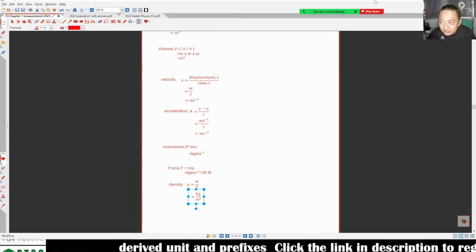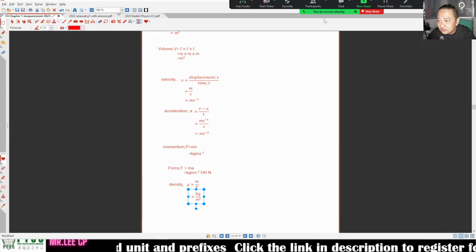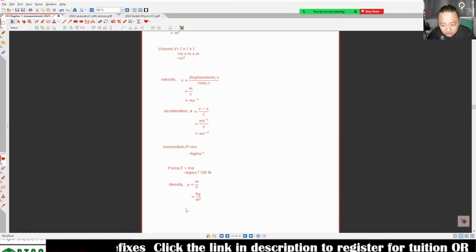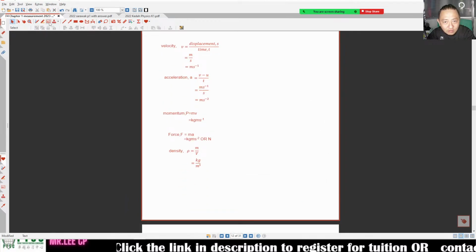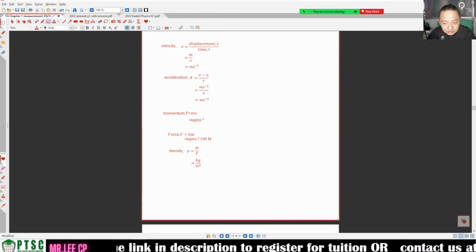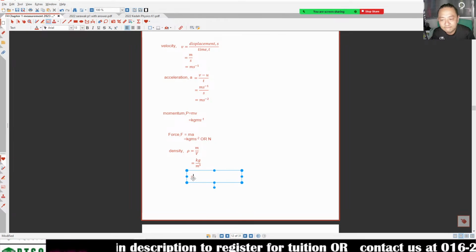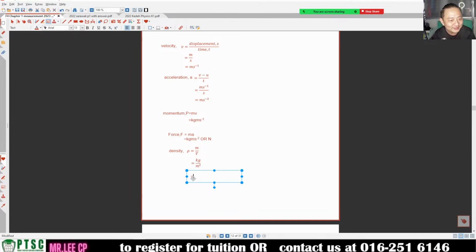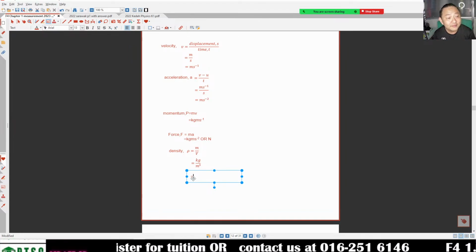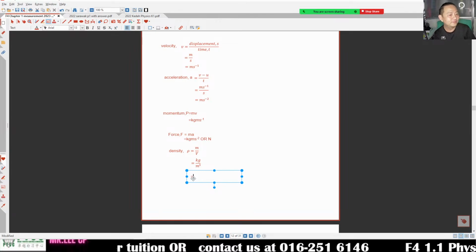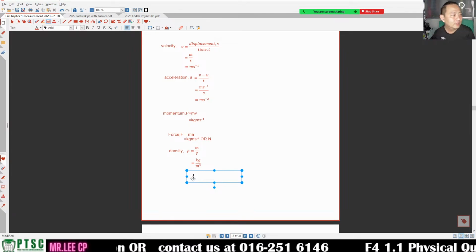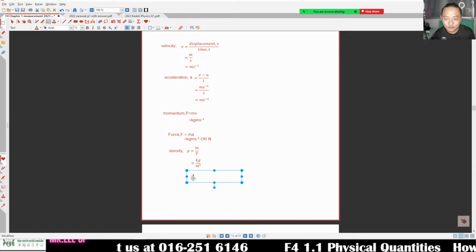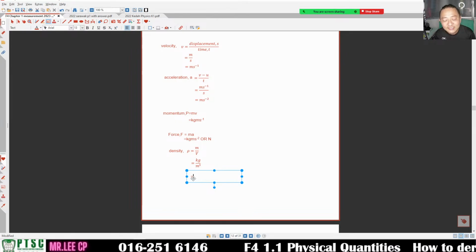Okay. Density is mass over volume. So how are we going to write the unit of kg divided by m3? How are we going to write it? What do you think, you guys? You should know the pattern by now. How should we write it? What is the unit that we should write for density?